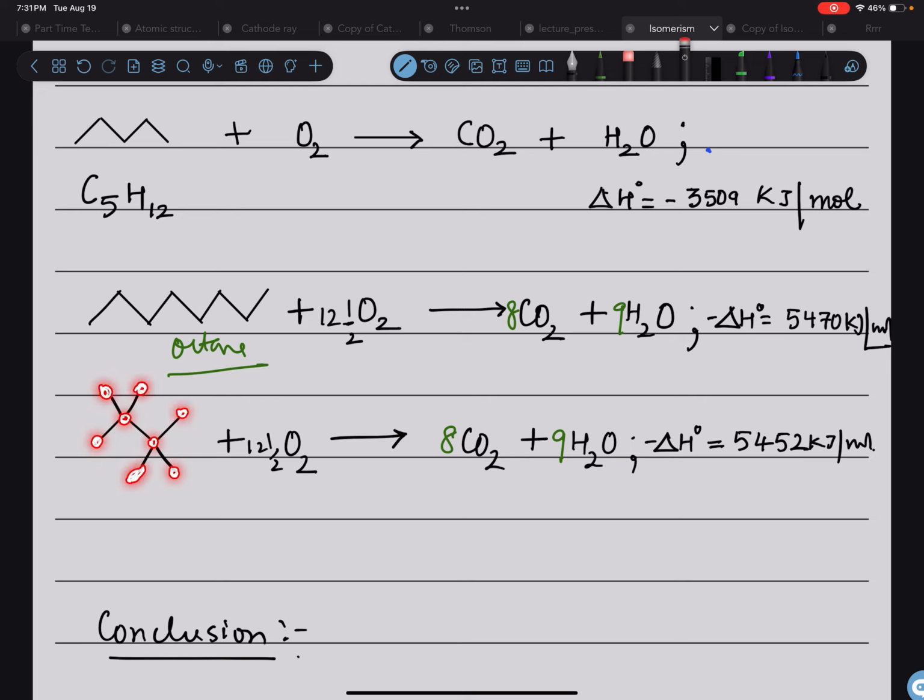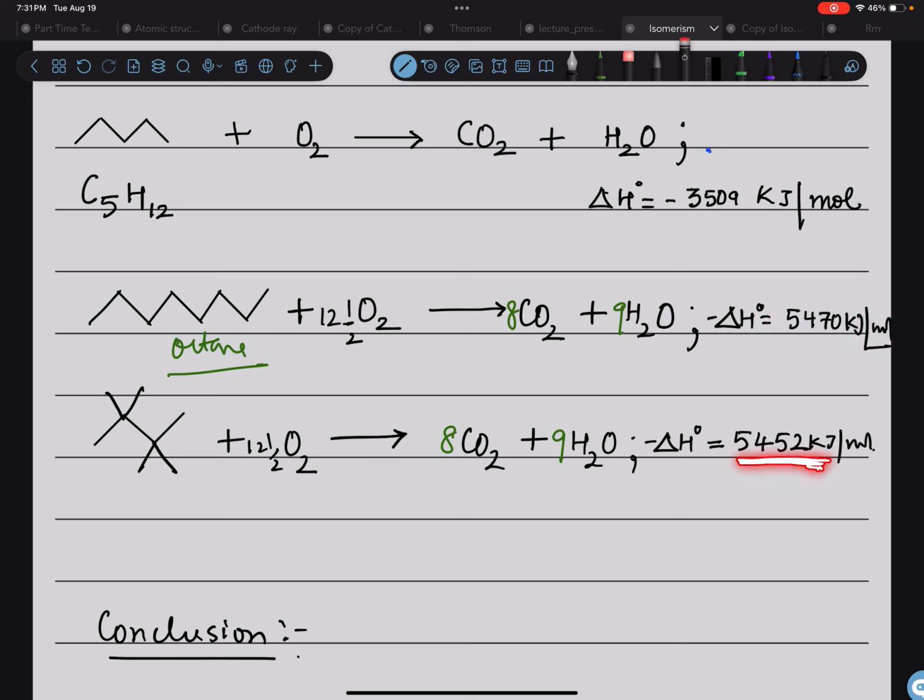Both of them are isomers, right? Both of them on burning release 8 moles of carbon dioxide and 9 moles of water. The first one releases 5,470 kilojoules of heat per mole of the alkane molecule, and the other one is releasing this one.